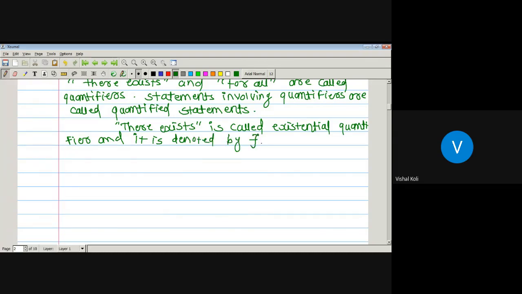If there is the word there exists, then it is denoted by this symbol, and it is called an existential quantifier.